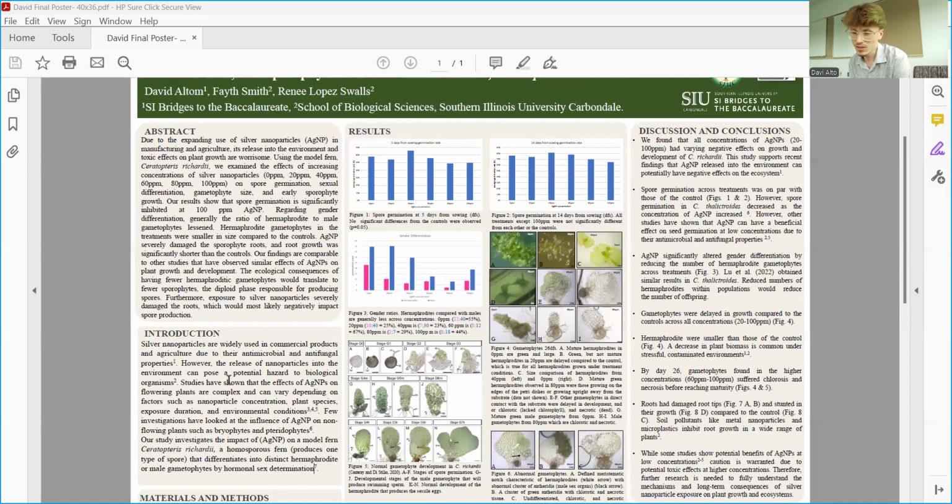Our study specifically investigates the impact of silver nanoparticles on the model fern Ceratopteris richardii, which is a homosporous fern, which produces one spore that will then differentiate into a distinct hermaphrodite or male gametophyte by hormonal sex determination.